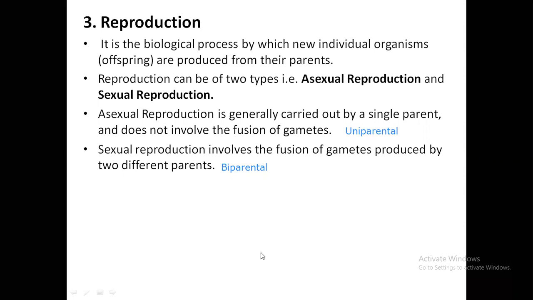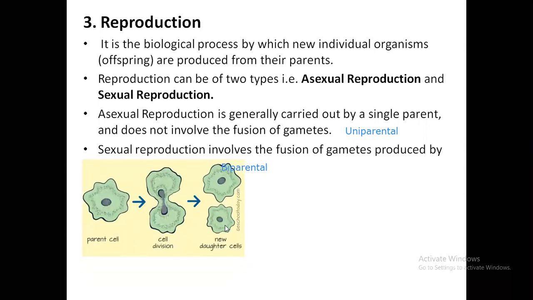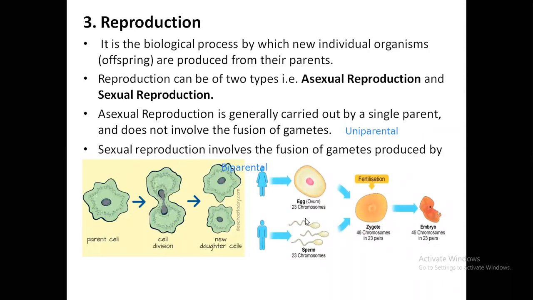I'll just show you here. Now this is asexual reproduction. A single parent divides to form two new offspring, or you can say a single cell divides to form two new daughter cells. This is uniparental, only one parent is involved. This is asexual reproduction. Whereas in sexual reproduction, you will need two parents, the male parent and the female parent. The male parent produces the male gamete, in case of humans that is sperm, and the female individual produces the female gamete, that is ovum.